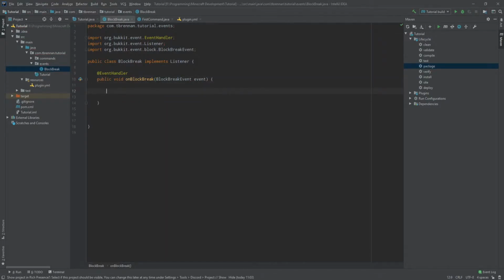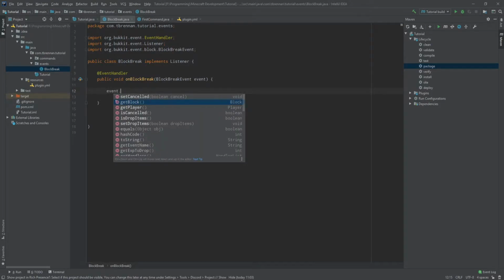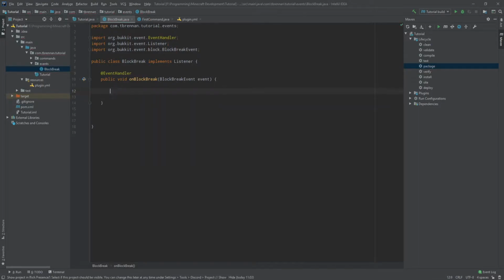Once we're in here, we can then access all the information regarding the event, such as the block that was broken, the player that did it, if it was cancelled, and if it was dropping any items. For the purpose of today's video, all we're doing is stopping the player from breaking any blocks. So to do this, we'll simply type event.setCancelled(true). And all this will do is when a player attempts to break a block, this event will be called. It will look inside here and it will cancel the event.